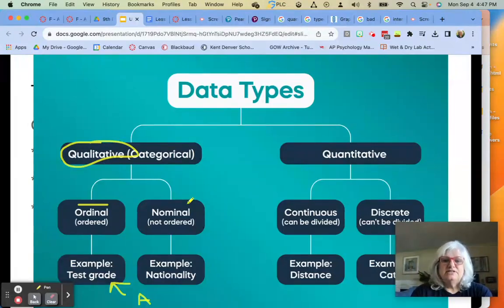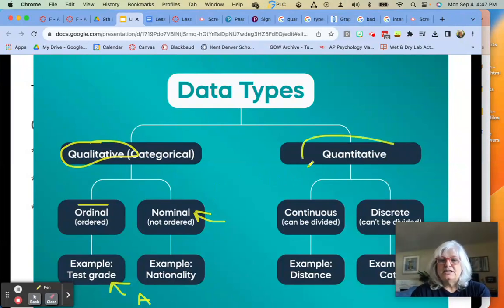Your qualitative data can also be nominal. So this is when it's not ordered. So this would be categories, right? Like colors of cars, or what country you're from, maybe the flavor of ice cream you prefer. There's not a specific ordered way to categorize that.